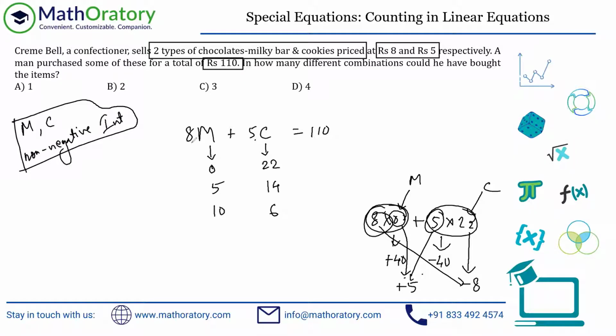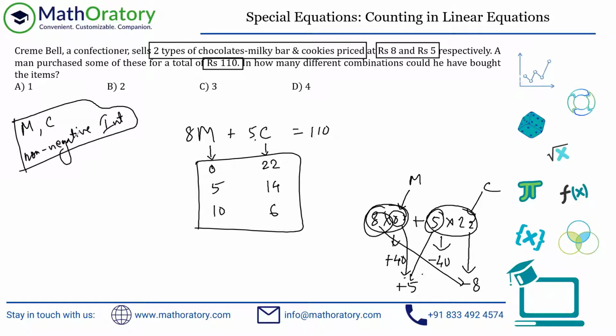Now the problem is I cannot reduce the 6 anymore by 8, right? Because if I have to reduce, I have to reduce by 8. So if I reduce by 8, then this becomes -2. How can you purchase -2 number of cookies? So that is not possible. They have to be non-negative as well, right? So effectively, this is the idea that persists when we are looking for integral solutions and all.